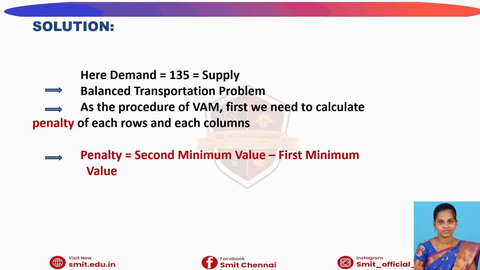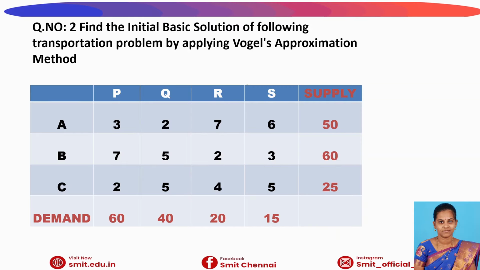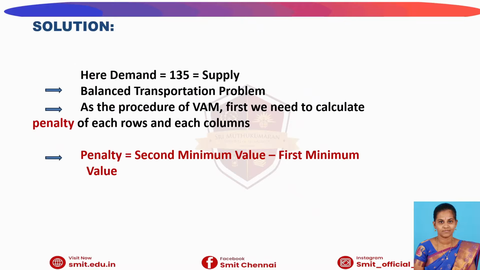To apply the Vogel approximation method, first we need to calculate the penalty of each row and each column. After checking whether balanced or not, if the given transportation problem is not balanced, we have to make it balanced by adding either dummy rows or dummy columns with zero entries. That is our part. But here they directly give a balanced problem, so we directly start the procedure.